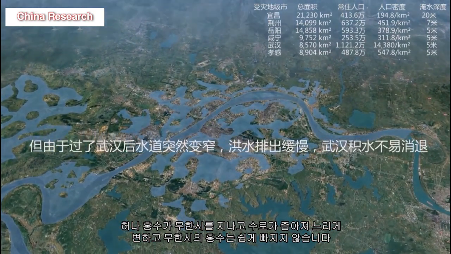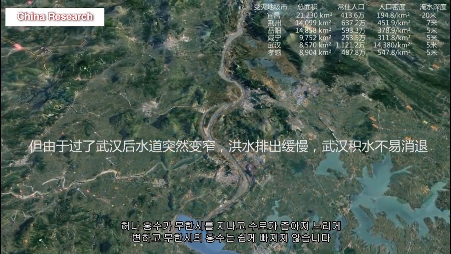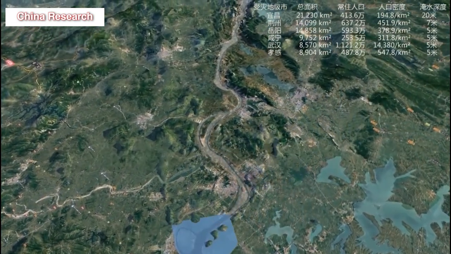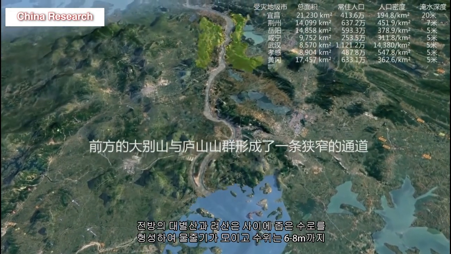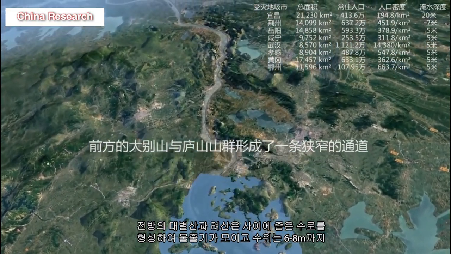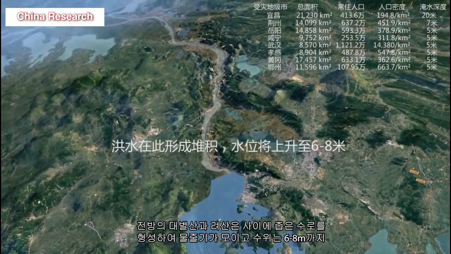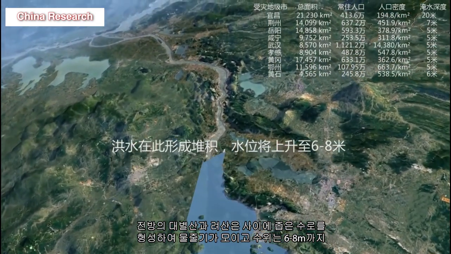Doping Mountain and Li Mountain in the front form a narrow waterway that collects streams of water and rises to 6 to 8 meters. The flood will pass through a narrow waterway and rise in altitude and velocity. The distance from the Sansha to the Oral is 1,000 kilometers, and the stream reaches 15 hours after the collapse